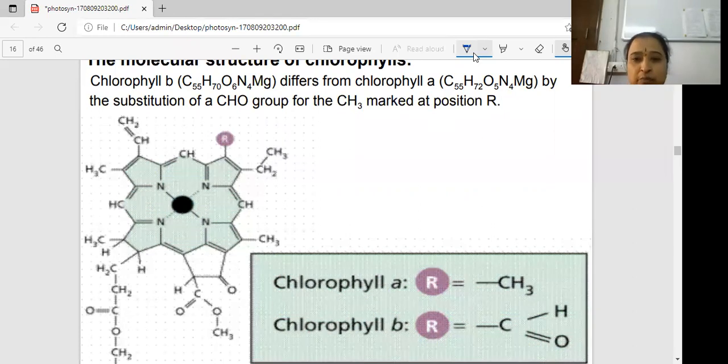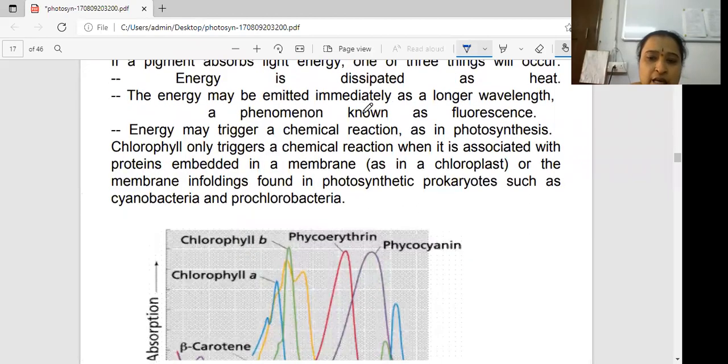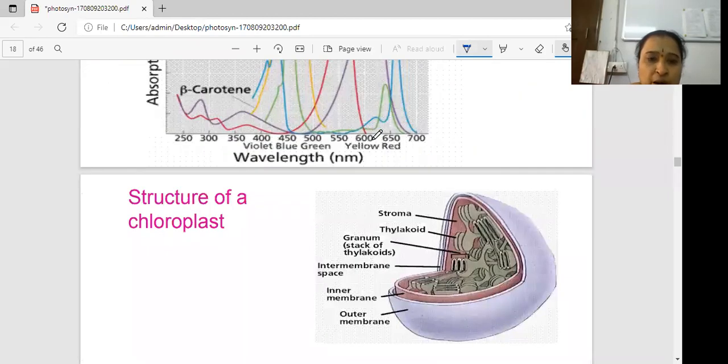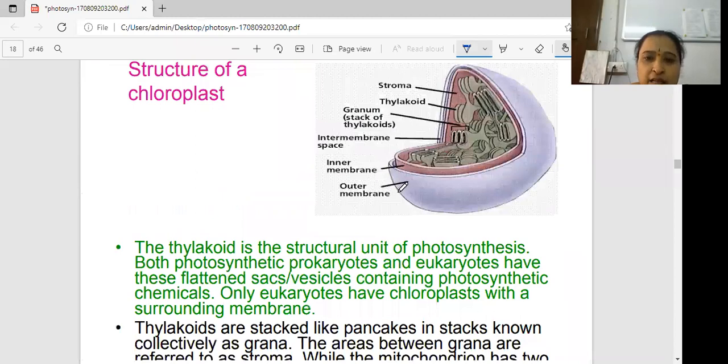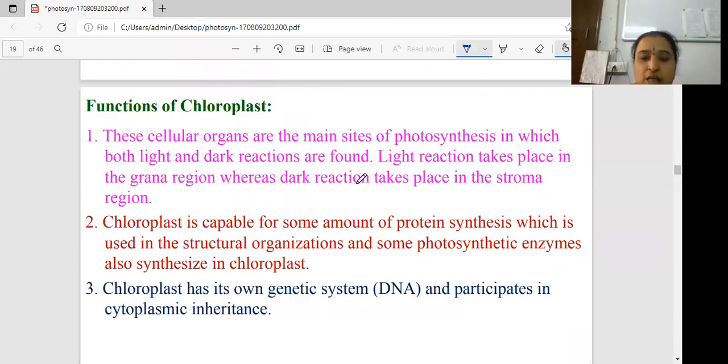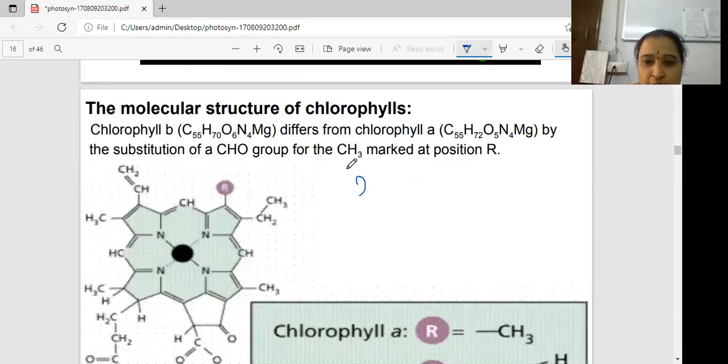These are the colors in between the chlorophylls and different types of colors. The first pigment, chlorophyll, is completed. After chlorophyll, the second pigment is called carotenoids. In the slide, carotenoids are not there, so I'll explain.